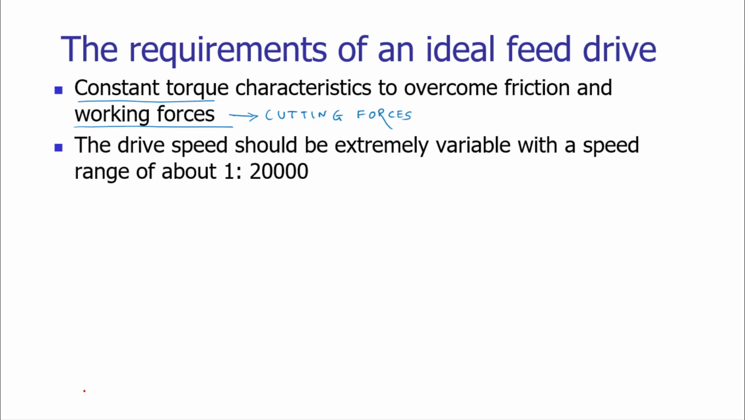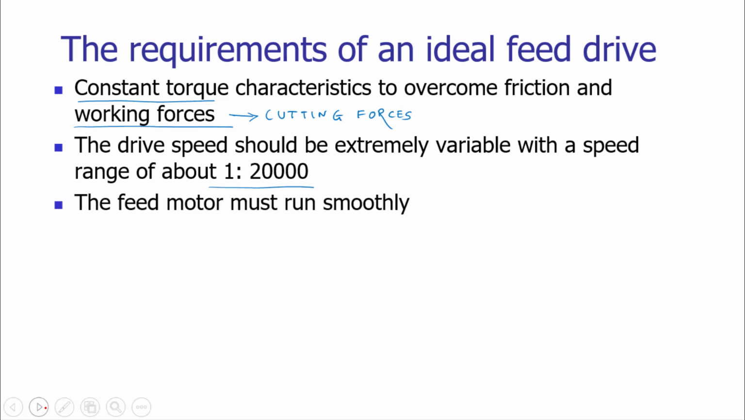The second requirement of an ideal feed drive is that it should provide a large variation in speed. It is expected to have a wide range of speed variation, say from 0.1 RPM to a few thousand RPM. The feed motor must run smoothly. There should not be any jerks. Jerks or vibration during the operation will definitely affect the quality of the transformation.